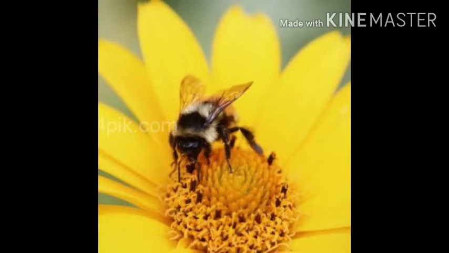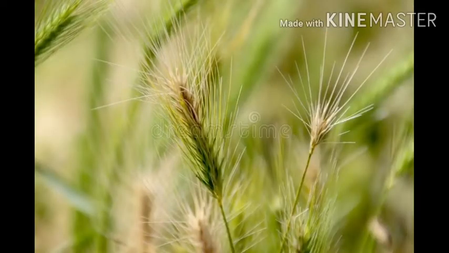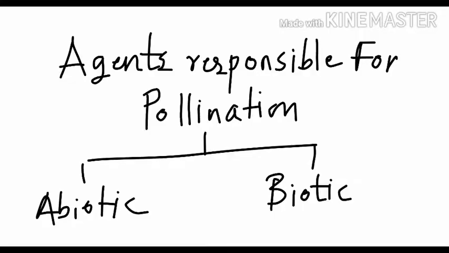The majority of flowering plants depend on the transfer of pollen grains. Virtually all seed plants need to be pollinated. Most of the food and fiber crops grown throughout the world depend upon pollinators for reproduction. So, the agents responsible for pollination have been grouped into two main categories. The agents which are non-living are known as the abiotic agents, and the agents which are living are known as the biotic agents.